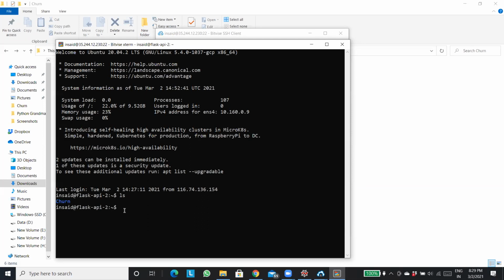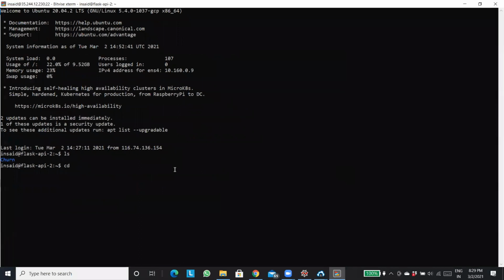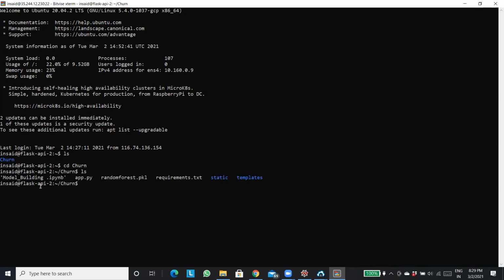Now I want to change my directory to churn. So what should I do? I should do cd churn. Correct. Now let's see what is present over there with ls. We are getting model building.ipynb, app.py, randomforest.pickle, requirements.txt, static and templates.